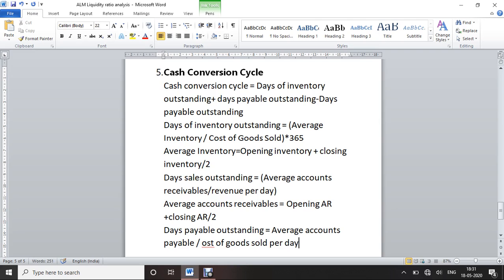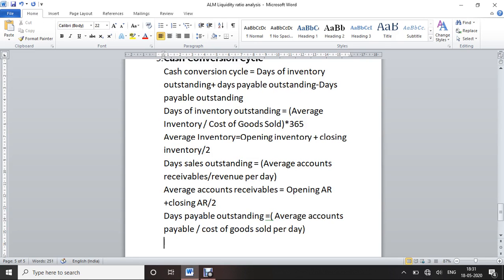We have to find it per day. Average accounts payable is the same thing as what we wrote for average accounts receivable.